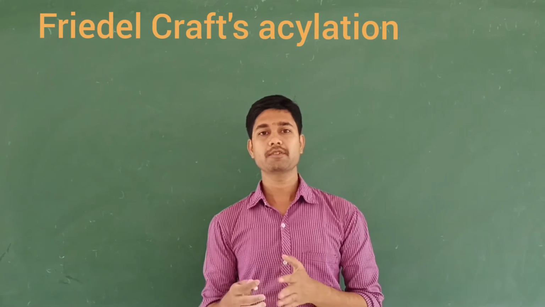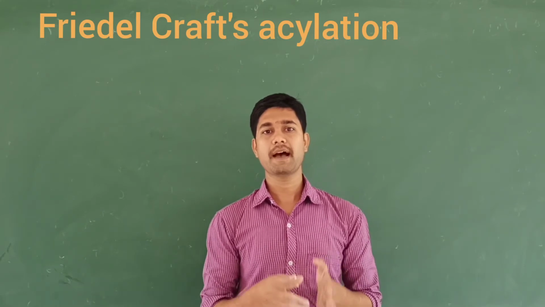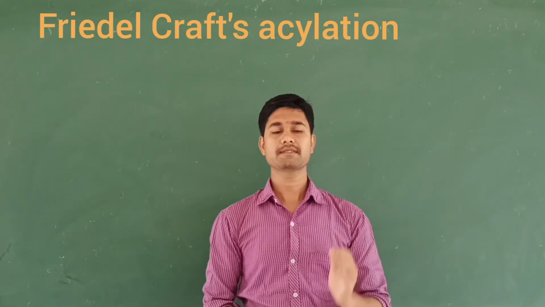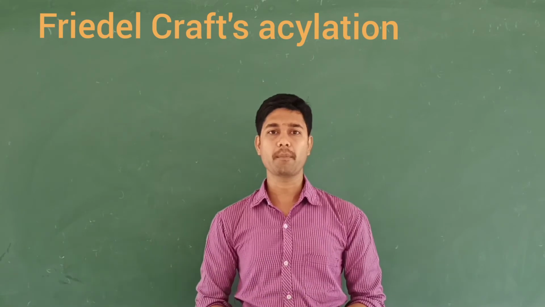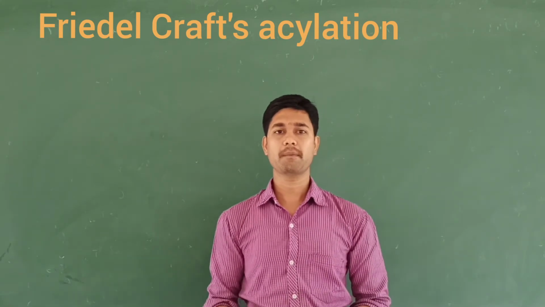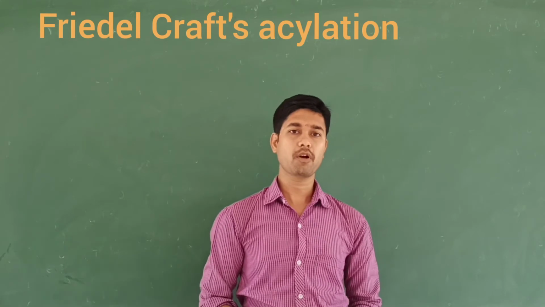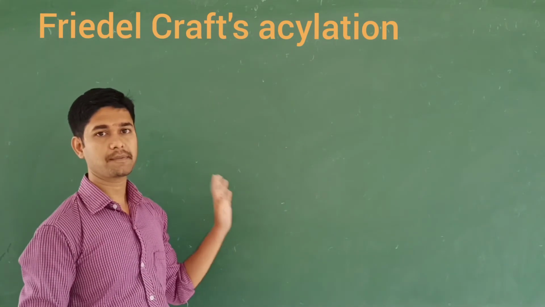Acylation is nothing but the introduction of the acetyl group, that is CH3C double bond OCl. We are going to obtain the respective ortho and para methoxy acetophenones. Let us discuss Friedel-Crafts acylation.